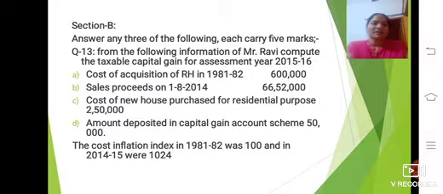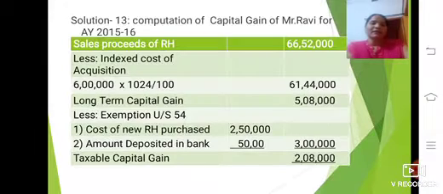You see in this slide, 1981-82, that was 100. So you take that. Your amount is 61 lakh 44,000. You minus it from 66 lakh 52,000. So your long term capital gain is 5 lakh 8,000. So this one is your long term capital gain.